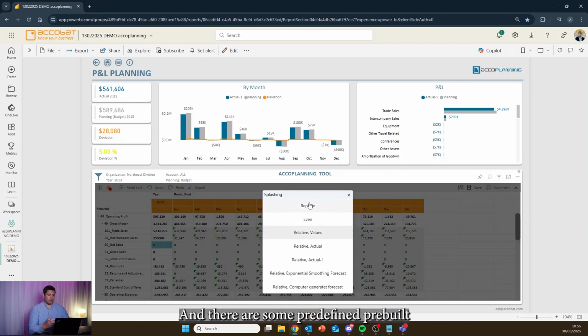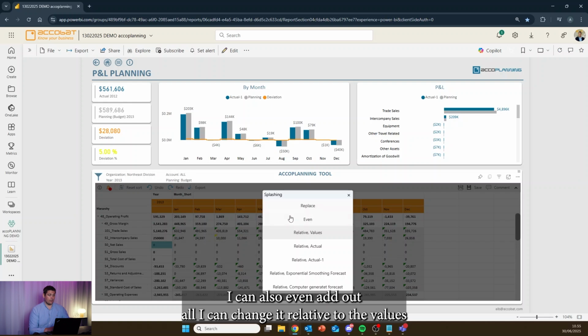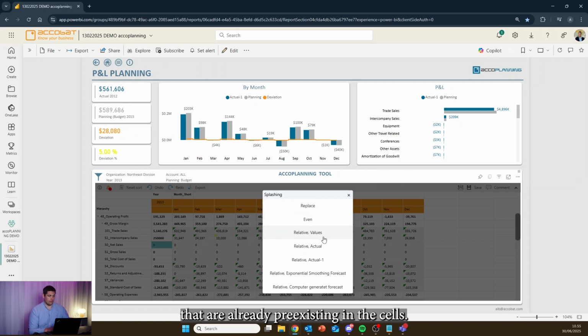There are some predefined, pre-built options in the splashing, which allow you to get around some of the inputs quicker. That could be we want to replace the values in all the cells affected by what we just did. I can also even it out, or I can change it relative to the values that are already pre-existing in the cells.